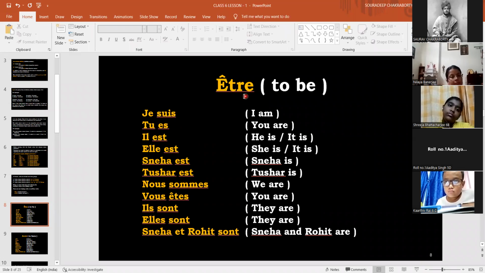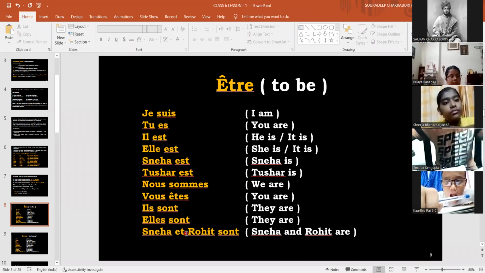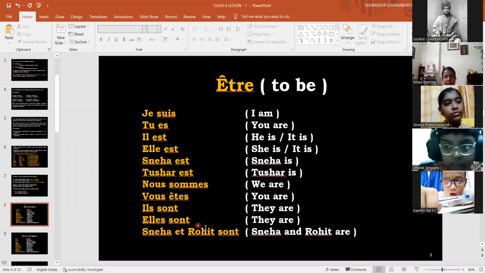So we have learned the verb être. The meanings are written over here, so you will understand. If Sneha and Rohit, I am adding Rohit here. When we add more than one name, it becomes third person plural form, right? So sont will go with that.